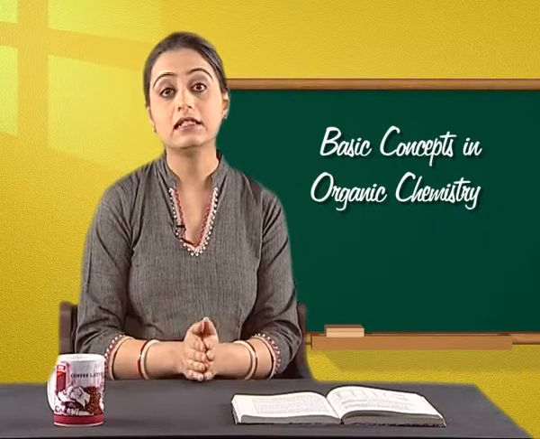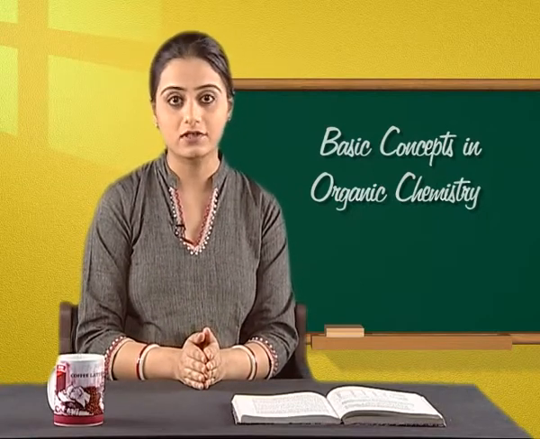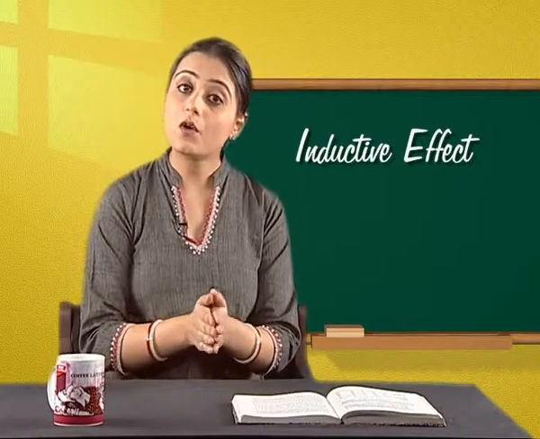Now let us study the details of these effects operating in molecules. Let us first learn about the inductive effect. In a covalent single bond between dissimilar atoms, the electron pair forming the sigma bond is never shared absolutely equally between the two atoms.